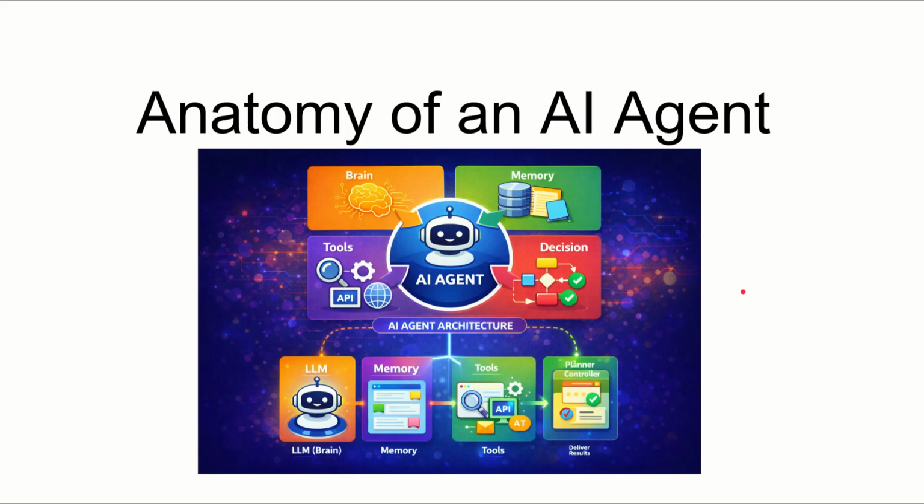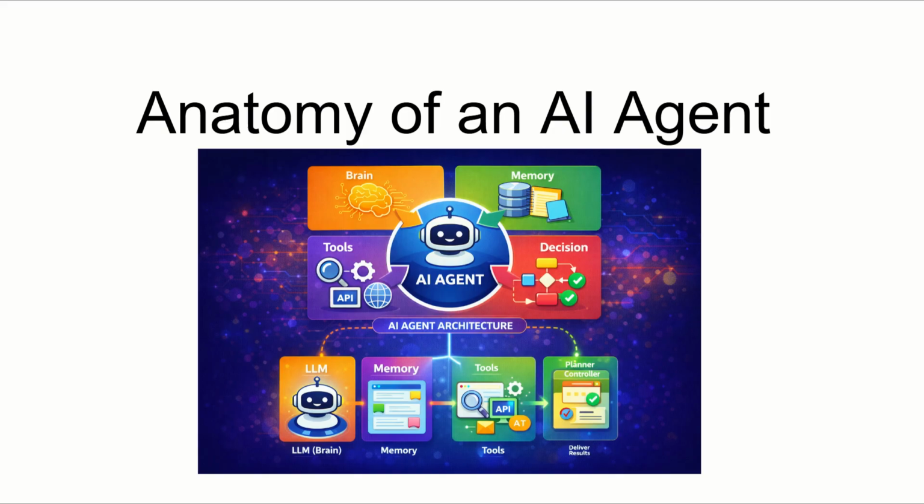In this video, we are going to understand something very important, the anatomy of an AI agent. When people hear the word AI agent, they often think it's just another chatbot. But an AI agent is much more than that. An AI agent is like a digital worker. It can understand a goal, think about it, take actions, and finally deliver results.